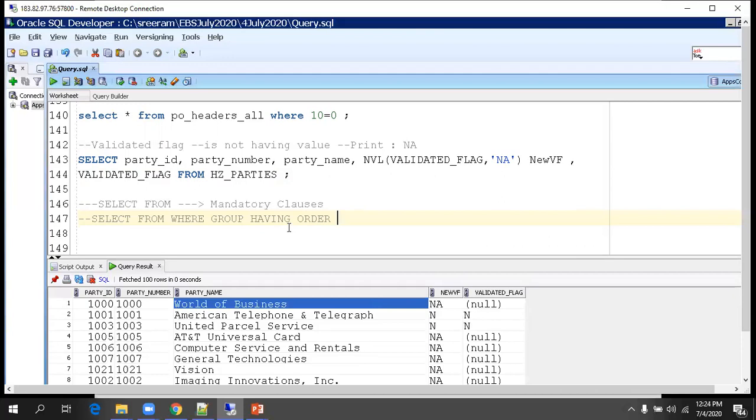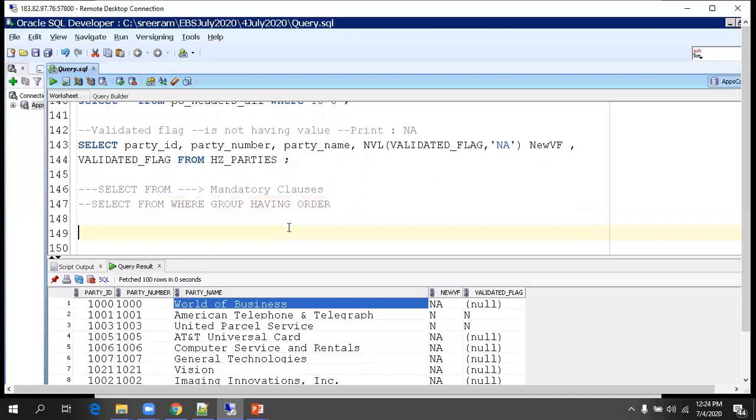The other thing you have to understand is the order of execution. In our case we have only 2 clauses. Which is executed first, select or from? From will be executed first, because unless you know the source, you cannot select columns, right? Yes. So from is first and select is second. Now you know the source and you know the columns, so it will go column by column and validate each one.